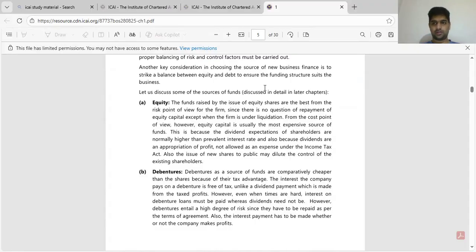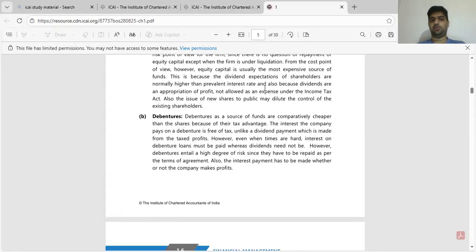Equity. Equity is nothing but the money that is brought in by the promoters, the owners of the fund. Owners expect a share of profit. So that is the most expensive source of fund, because they expect the highest return. If the entity makes huge profit, they also expect a share of that. That's the reason the cost of equity is highest compared to all other sources of funds. Then debentures are comparatively cheaper,